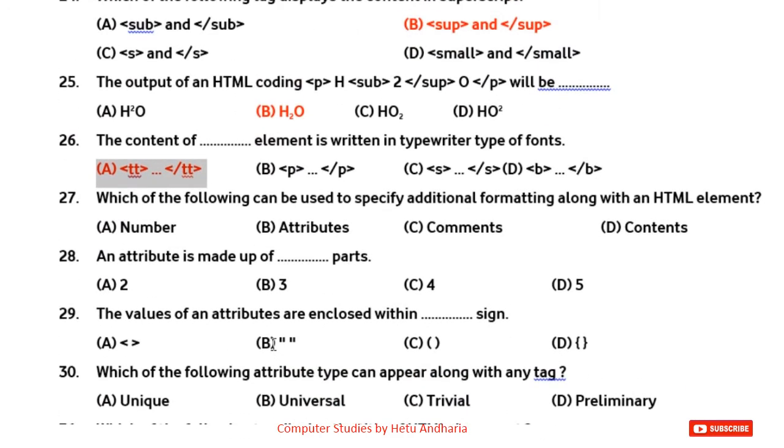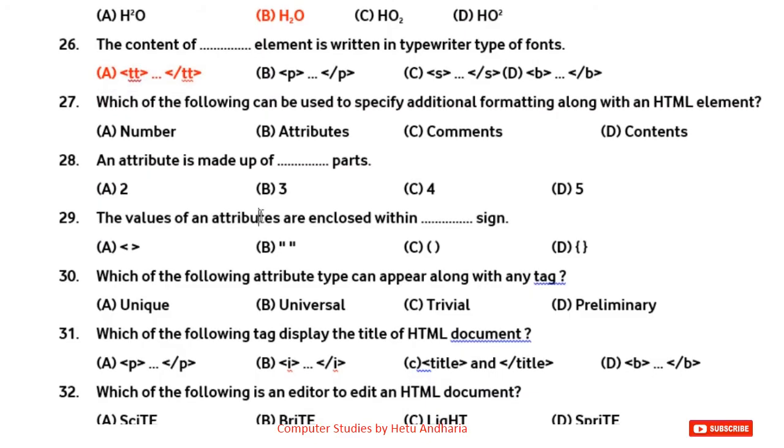Question number 27. Which of the following can be used to specify additional formatting along with an HTML element? Now whenever you want to give any additional formatting, for example, you have used P tag but you want to align that paragraph, then you use align attribute, right? So that is known as attribute.